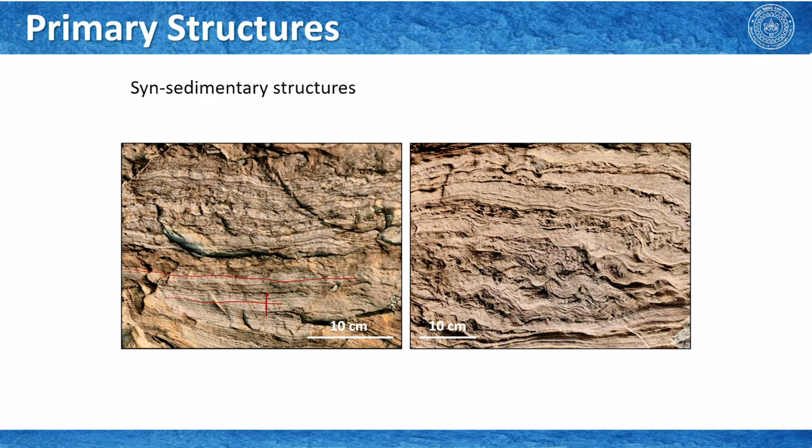You can see that in this little area you have alternate color variations, and then you see the traces of ripple migrations here, here and in many other places. And here, as we may see, probably these are buckle folds, but they are not. They have all developed either due to ripple migration or some syn-sedimentary deformation.